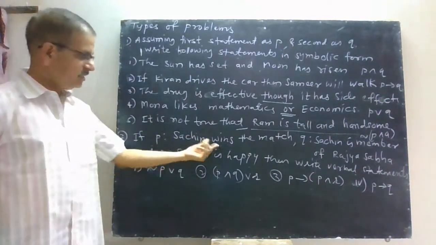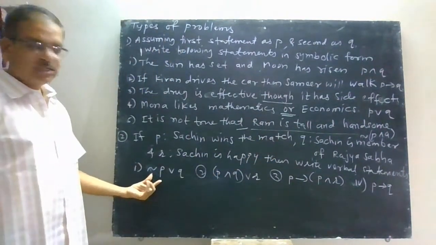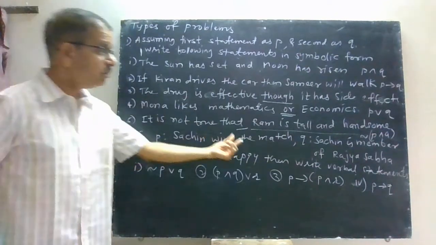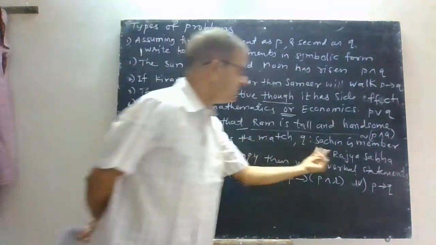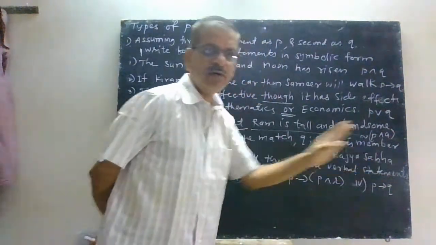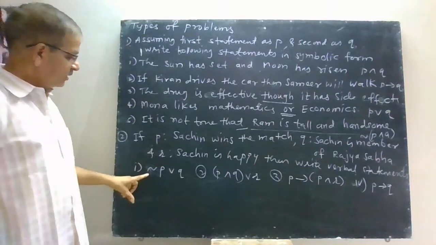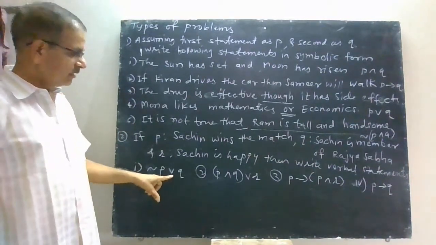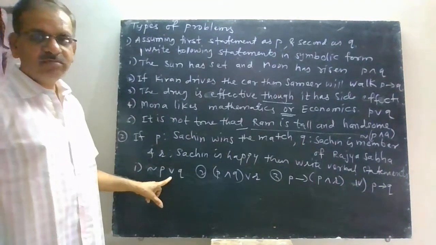This is your P, Sachin wins the match. How do you find its negation? Sachin does not win the match, or Sachin is member of Rajya Sabha. Only thing you have to write is a verbal statement of this type. I will repeat it. Sachin does not win the match, or Sachin is member of Rajya Sabha.